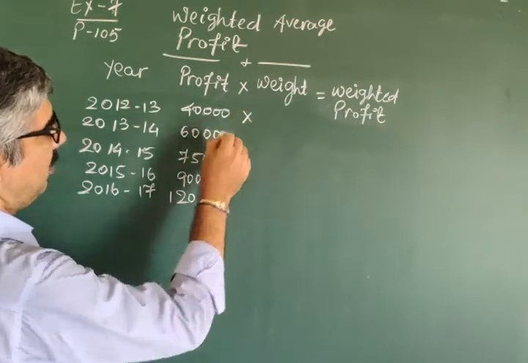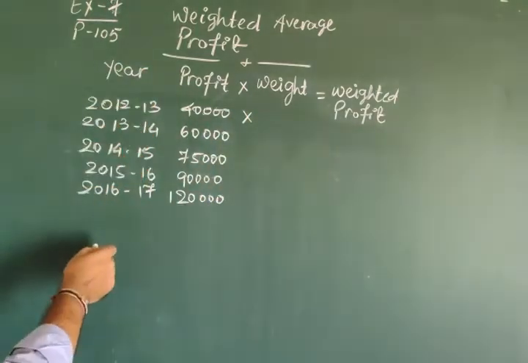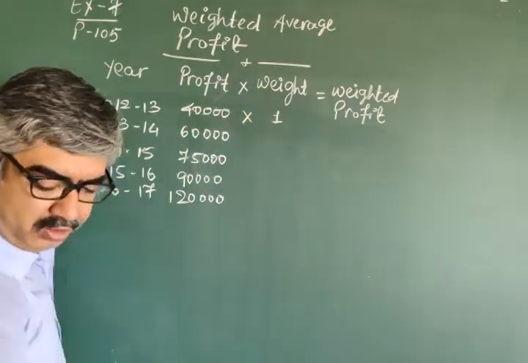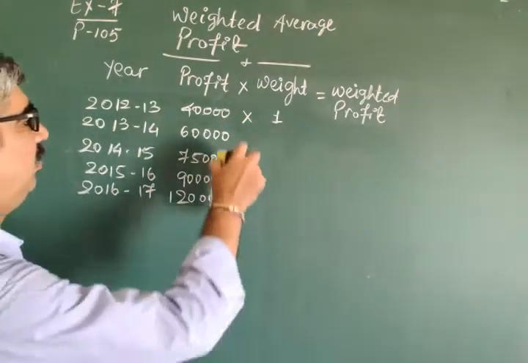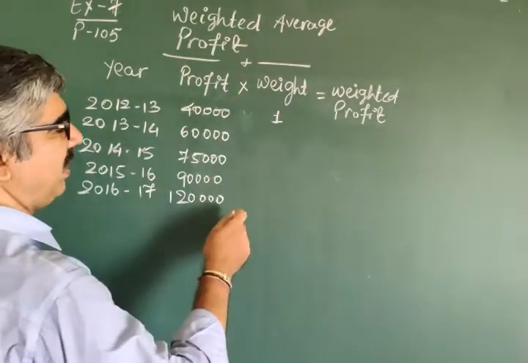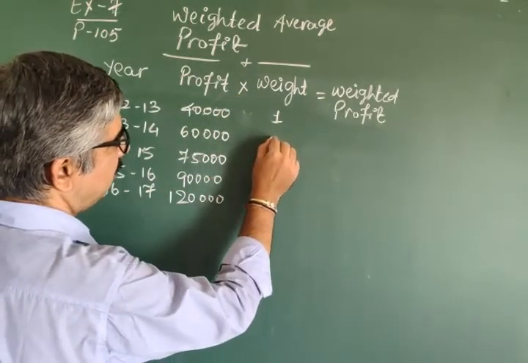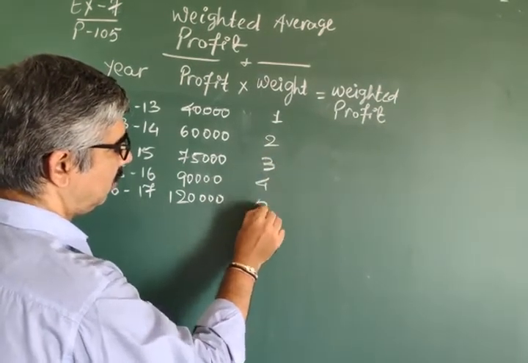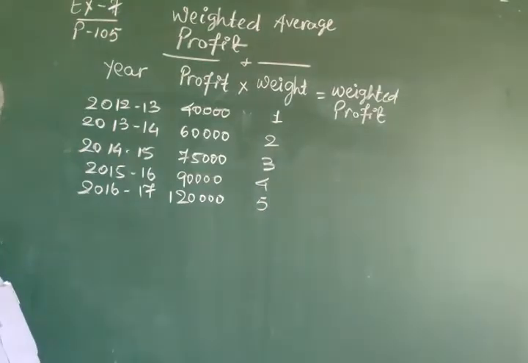Now wait. If you put it in proper order, weight naturally must be 1. No need to do the multiplication sign over here. If you do it, then also it's very okay, but then you have to do it 5 times. So better not to do it. 2, 3, 4 and 5.